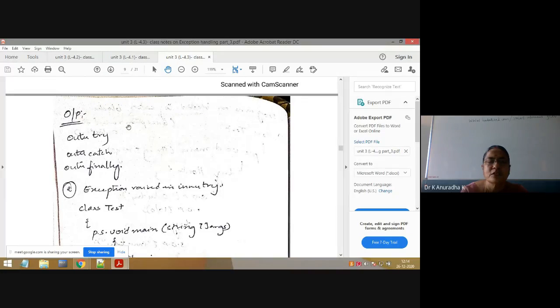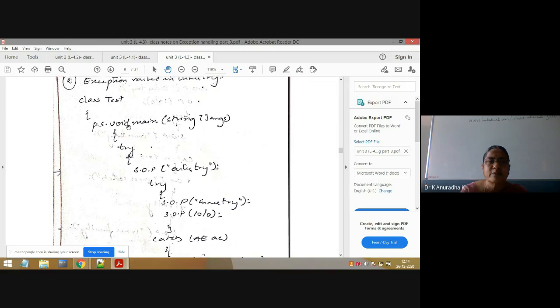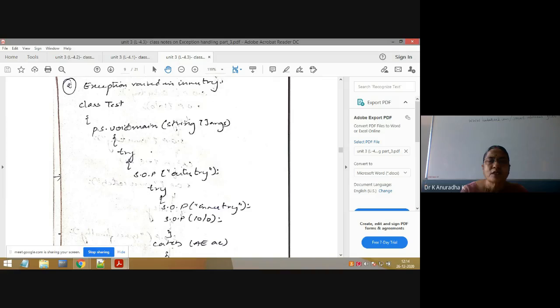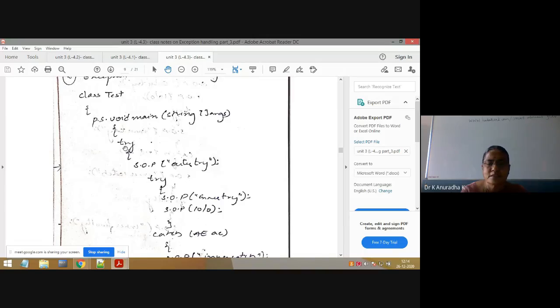So in this program, you can understand that outer try can make use of only outer catch. It cannot make use of inner catch. You remember this statement. Whereas inner try can make use of outer catch as well as inner catch. But first priority is given to inner catch only. If it is not matched, then it will go and search for outer catch. For that, I will explain this program.